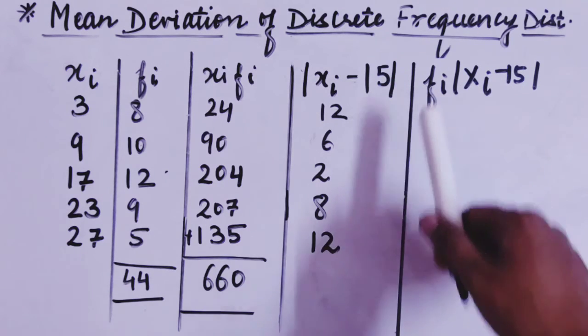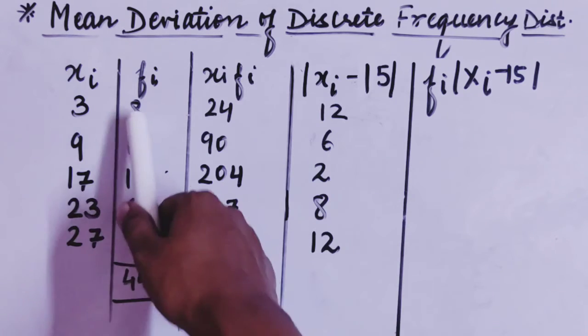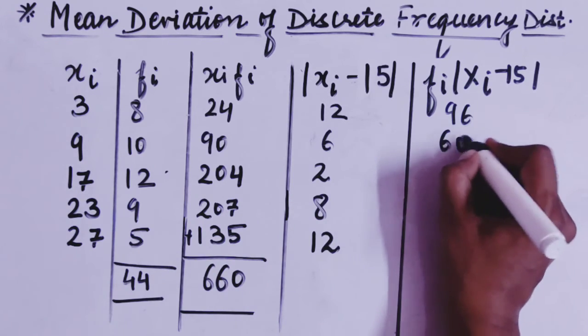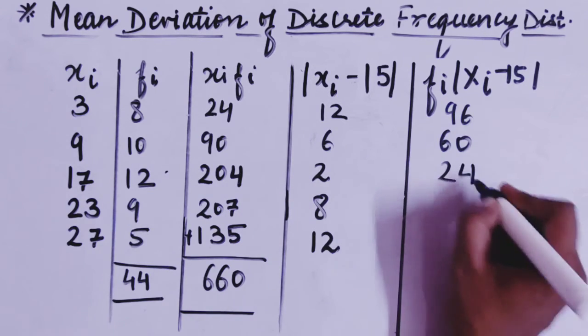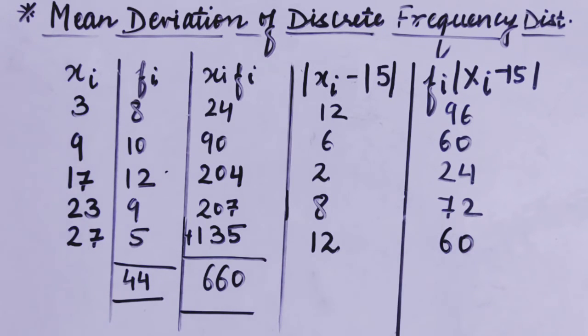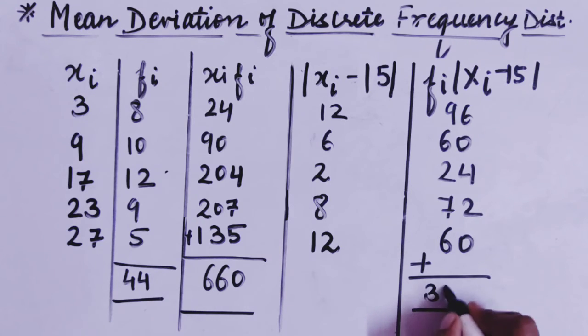After taking the deviations, what do you have to do according to that formula? You have to multiply that by frequency. Now see here, 12 8s are 96. Fine. 6 10s are 60. 12 2s are 24. 9 8s are 72. And 12 5s are 60. So according to that formula, we have got all the things here, and we want the summation of it. It means we have to sum all these. When we add all these, what are we getting, students? We are getting 312.